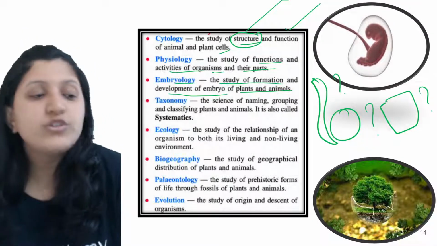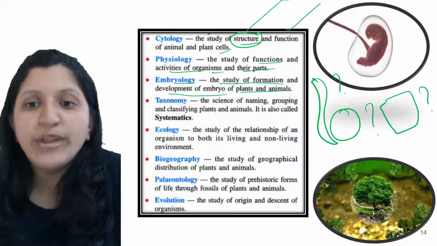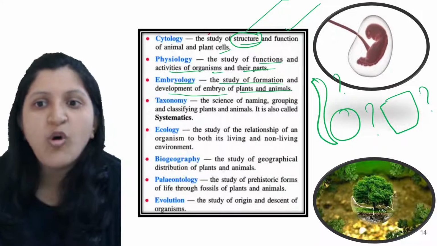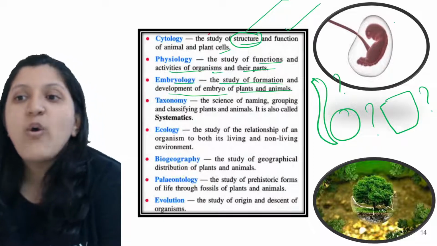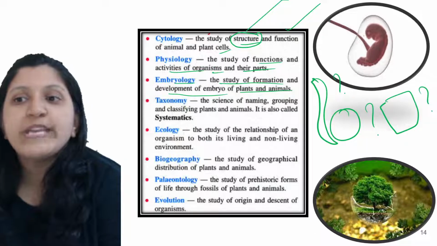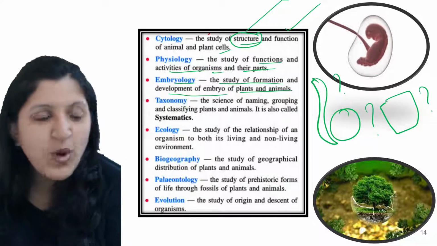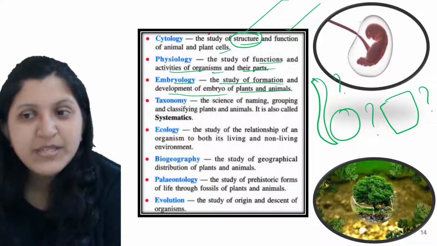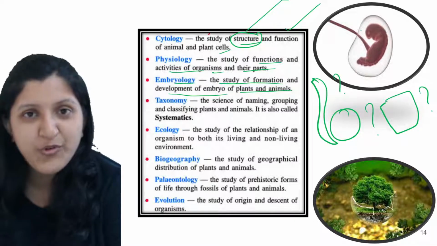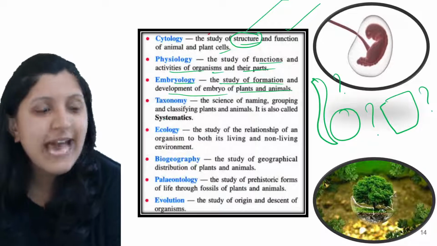Yep. So development of an embryo, when we mention it, is the study of formation and development of the embryo of plants and animals. So how exactly does development of an embryo occur? It can be with respect to the human body, it can be with respect to an animal body, or it can be even with respect to a plant body. So there also embryo formation occurs, right? So that is where the zygote is there.